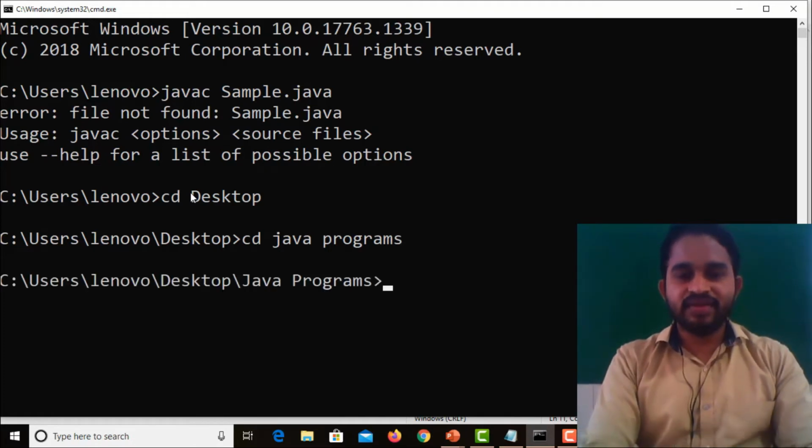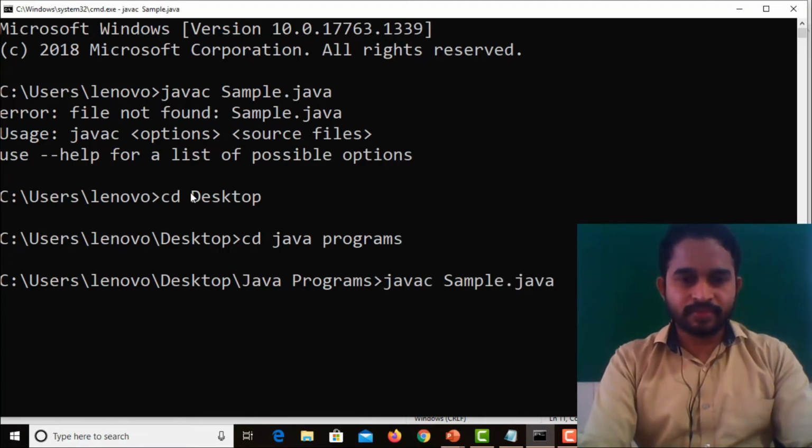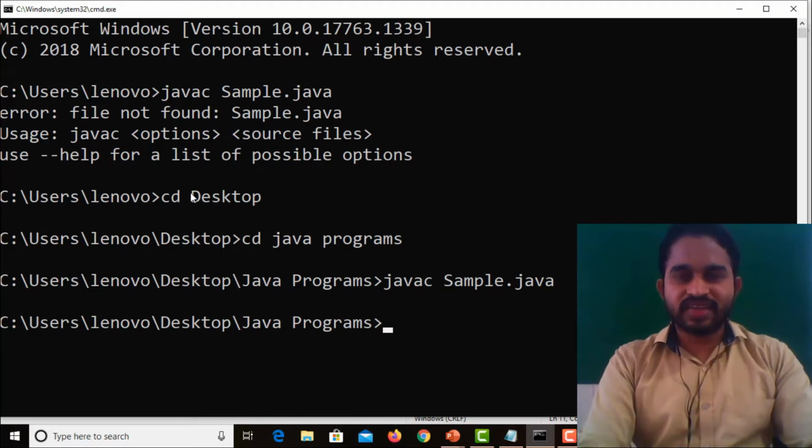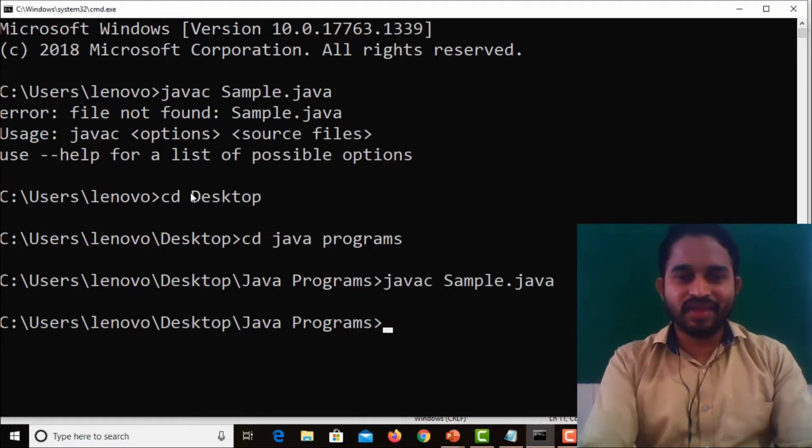So here our file is saved. So how to compile our program? Javac command sample.java. So there are no errors. It's a simple statement, right? Simple, we are printing one line. So we are not getting any errors.